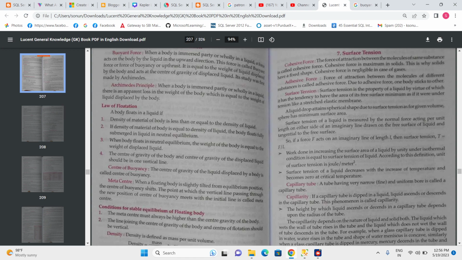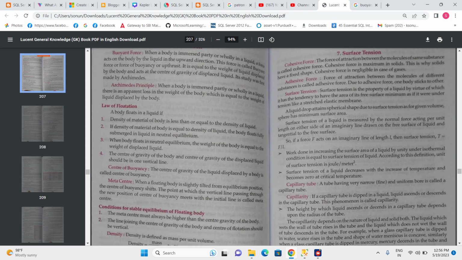If the density of the material of the body is equal to the density of the liquid, the body floats fully submerged in the liquid in neutral equilibrium. In this condition the body will float, but in neutral equilibrium, so if any small change happens, the body will sink.